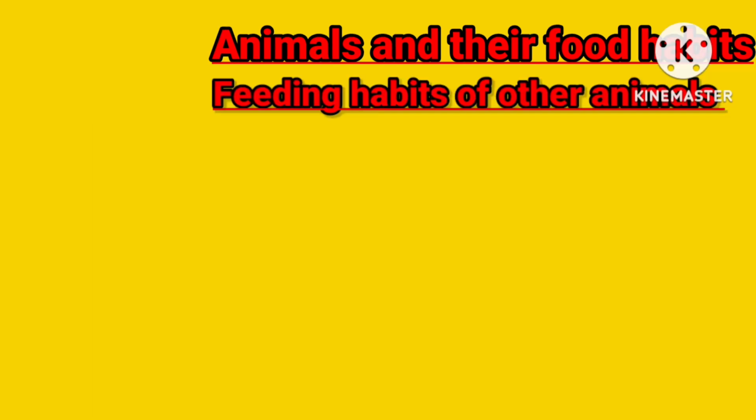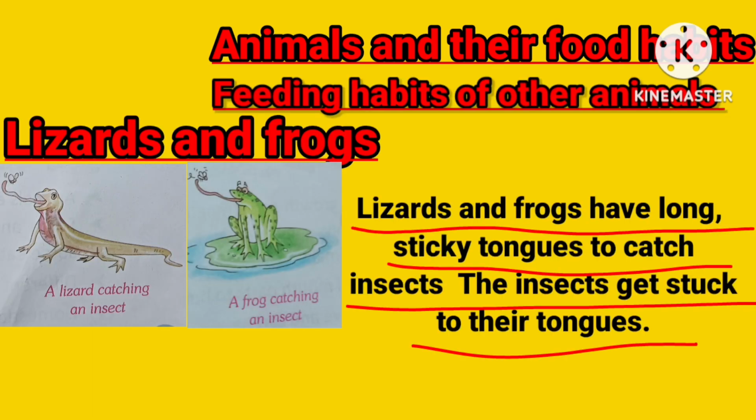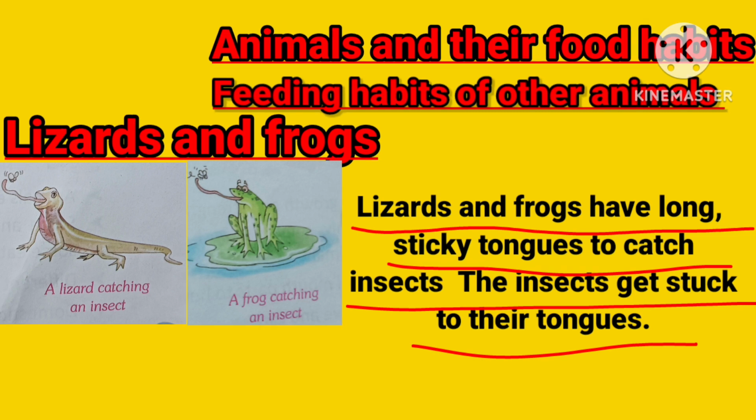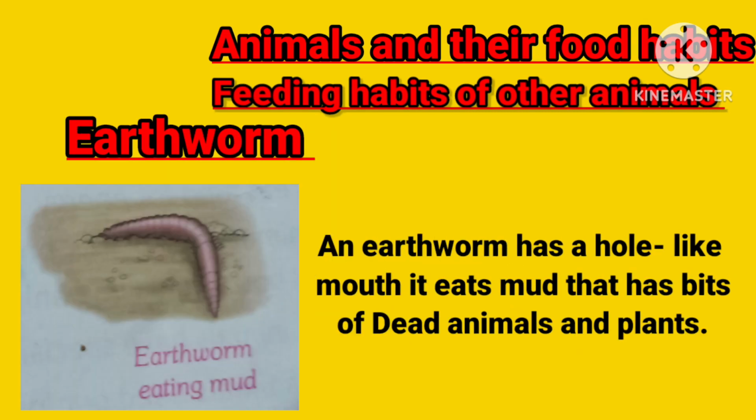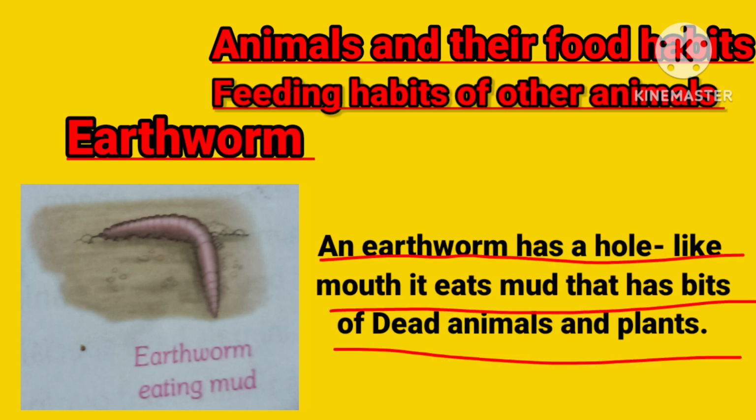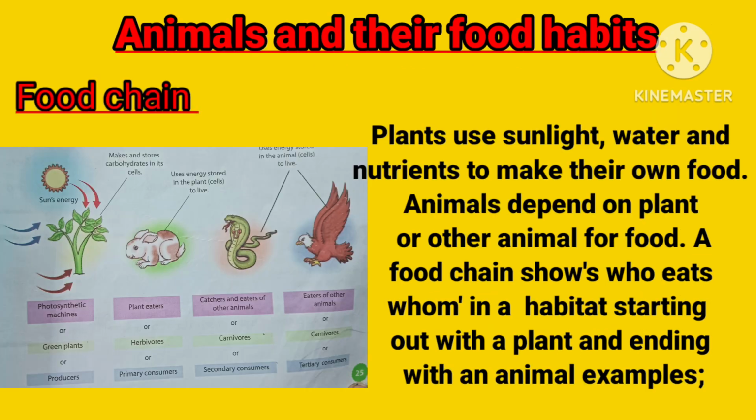Now next is what? Lizard and frog. Lizard and frog have long sticky tongues to catch insects. The insects get stuck to their tongue. Now the next animal we have is the earthworm. An earthworm has a hole-like mouth. It eats mud that has bits of dead animals and plants.